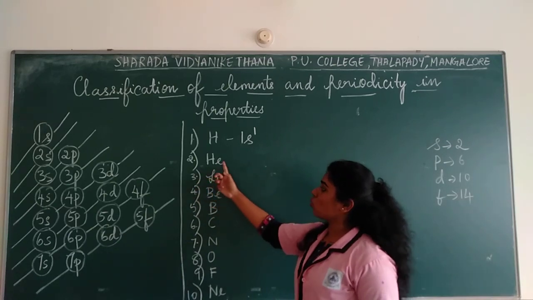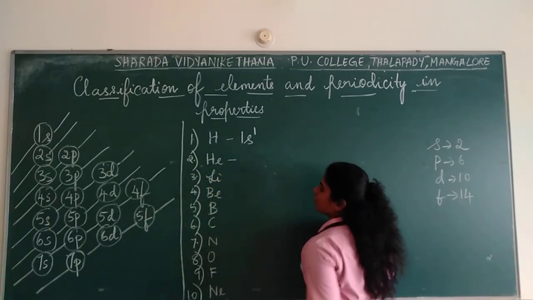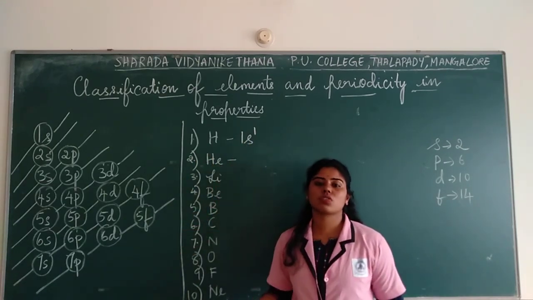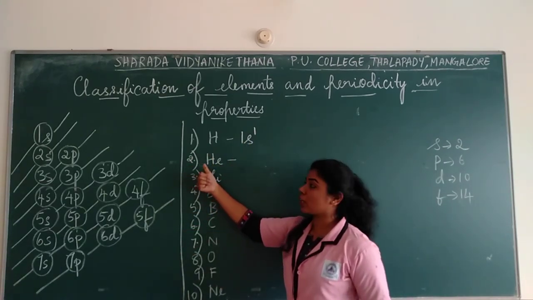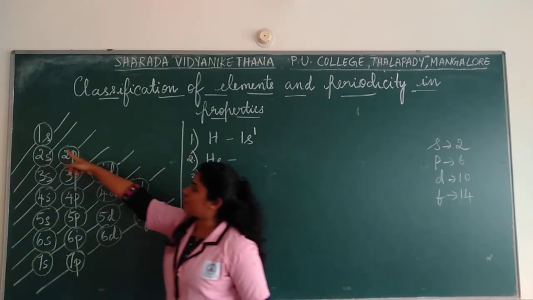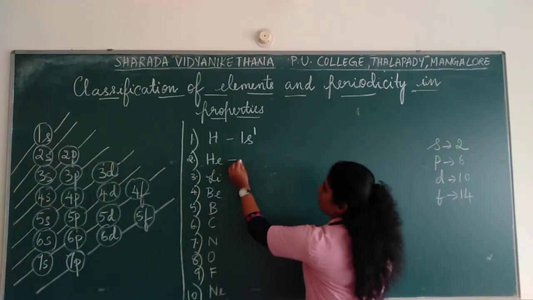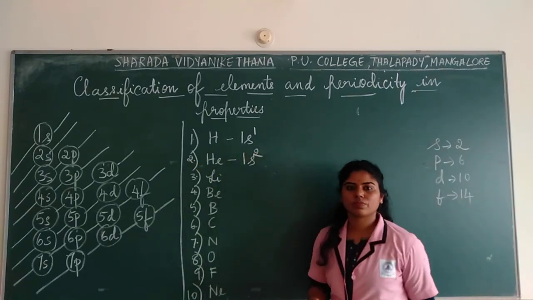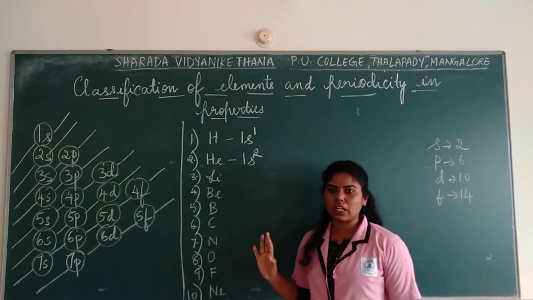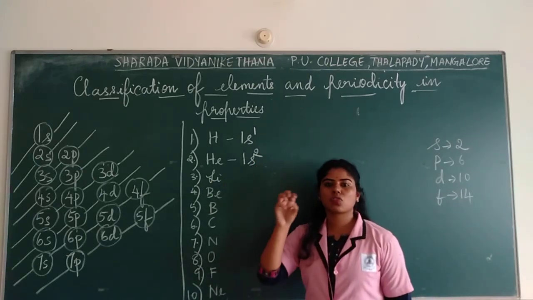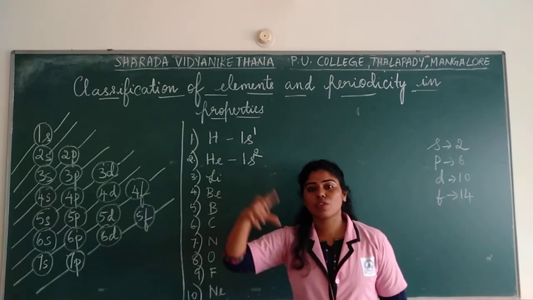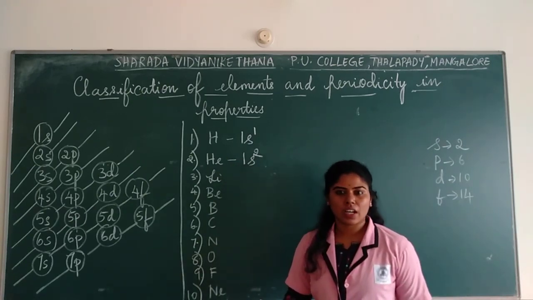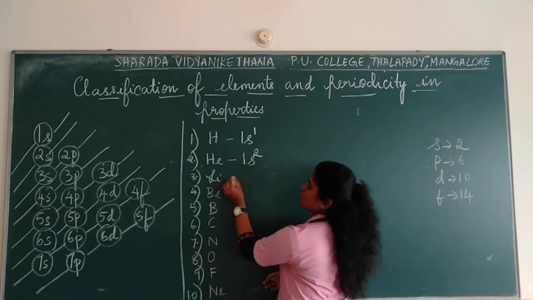Done. Next you go with helium. If you have to fill helium, how many electrons are present? Atomic number is 2. Number of electrons is also 2. So how will you write the electronic configuration of helium? You start by filling the first shell. So you start writing 1s. How many electrons? 2. Filled. So the electrons of helium are in the first shell, in the s orbital. Got it?